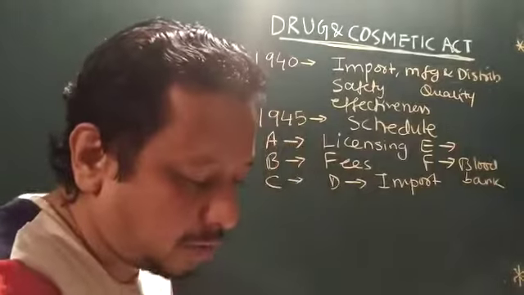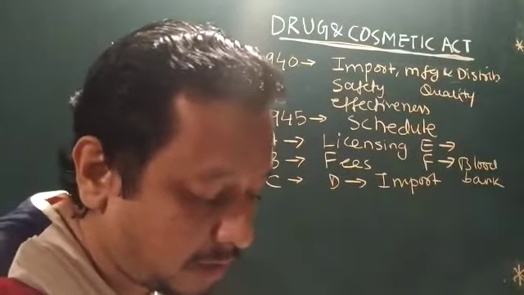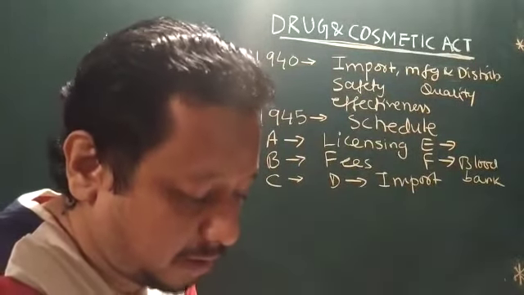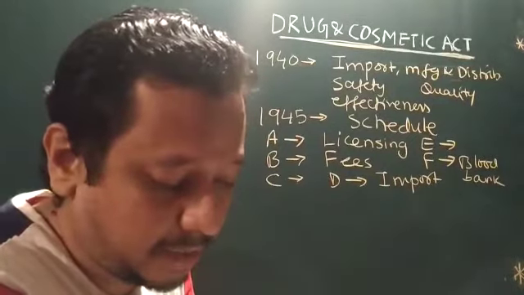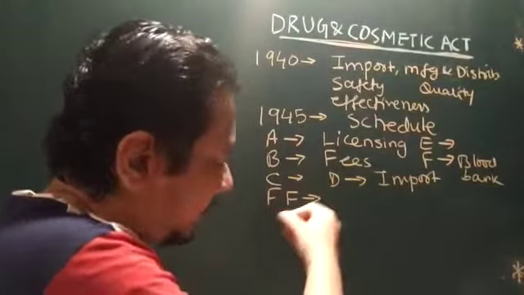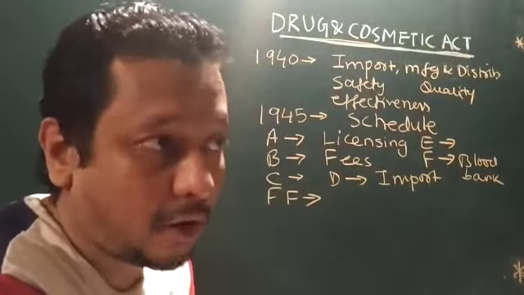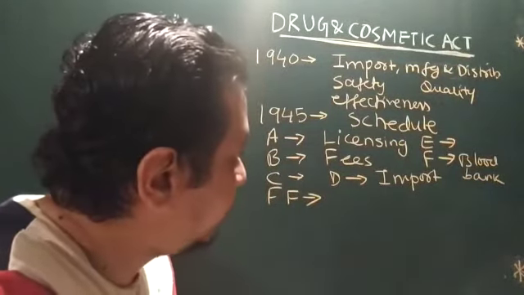Under that you have F1, which regulates standards for vaccines. F2, regulation and standards for surgical dressing. F3, regulation and standards for umbilical tapes. Then FF, which is regulation and standards for ophthalmics, like ointment and gel.